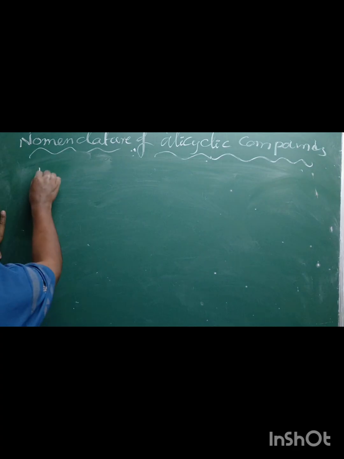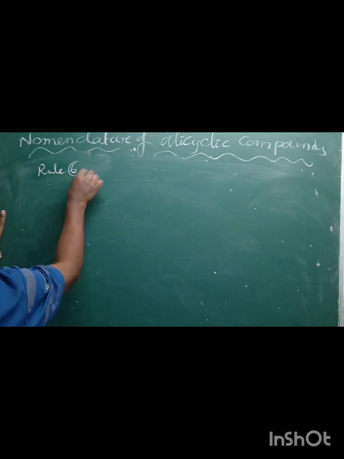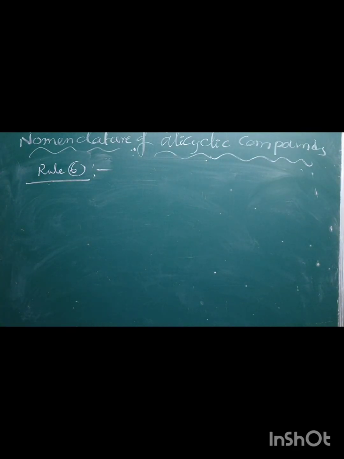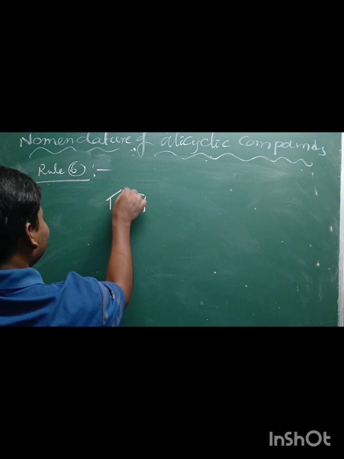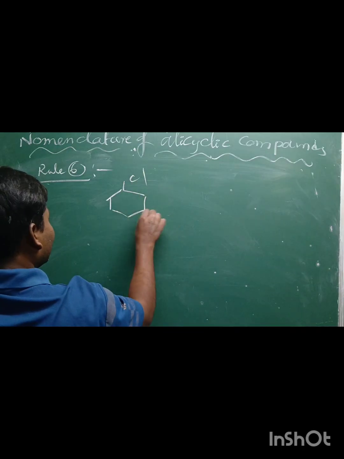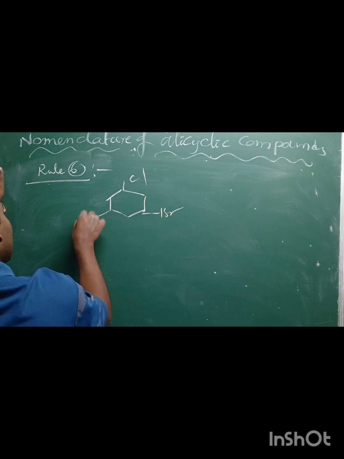And finally, the last rule is rule number 7. Rule number 6. If the cyclic compound contains multiple substituents, here methyl is there.